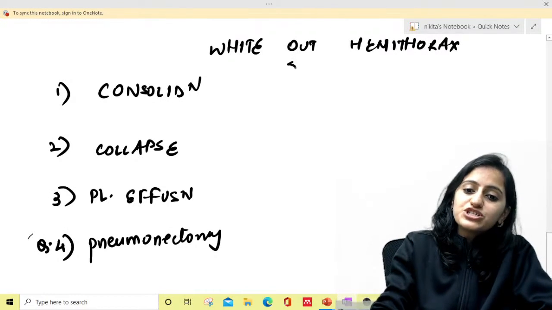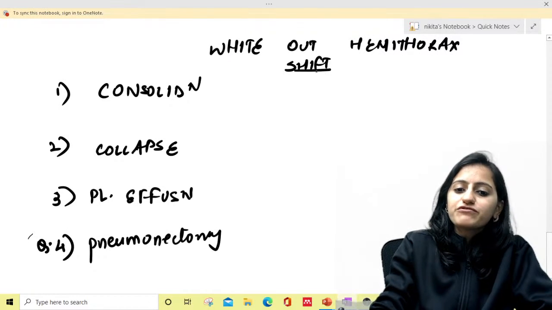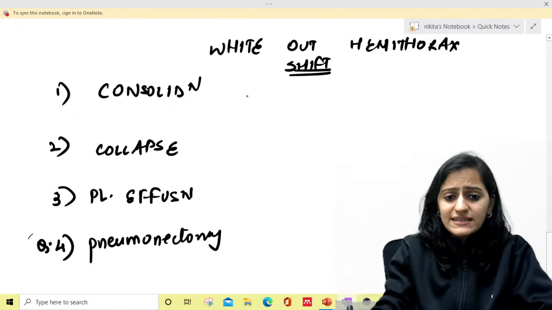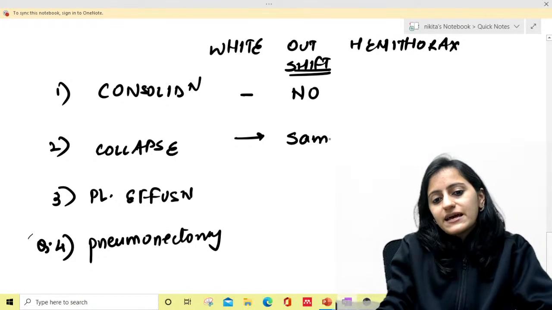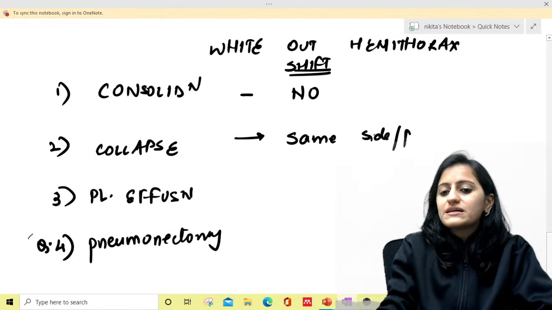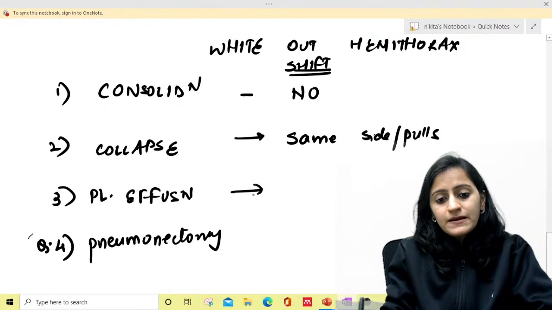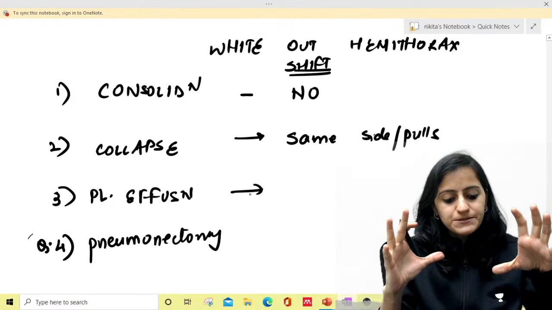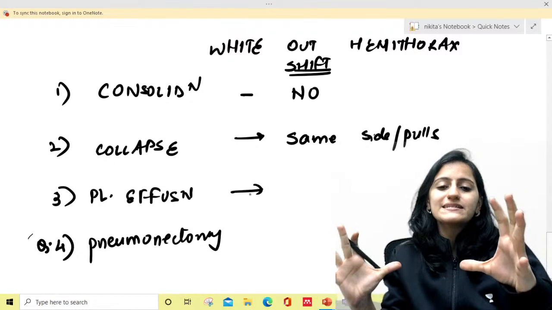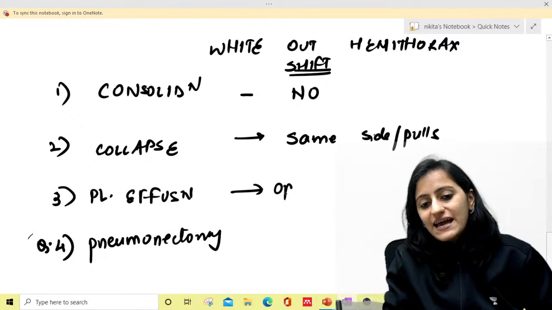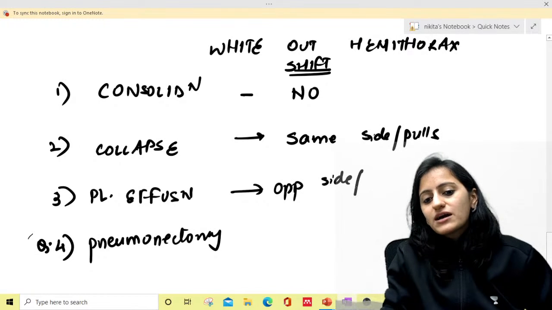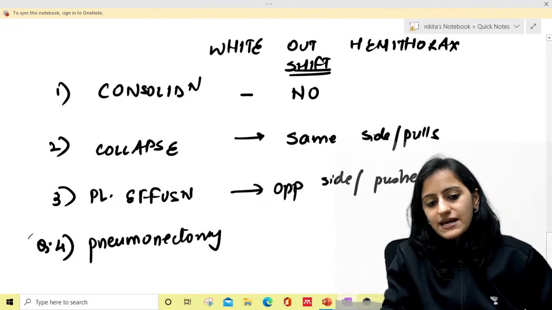How do we differentiate this? Based on the shift of the structures. Consolidation, there is no shift. In collapse, there is same side shift. That means it pulls the structures. How about pleural effusion? Pleural effusion, space occupying, it causes the push of the structures, opposite side shift. It pushes the structures, that means opposite side.